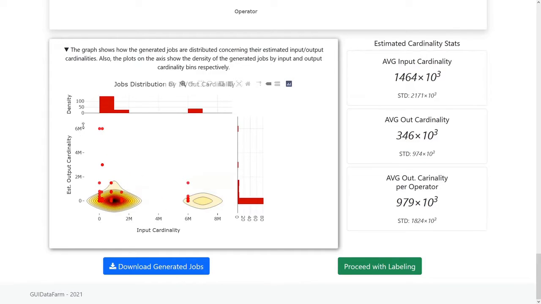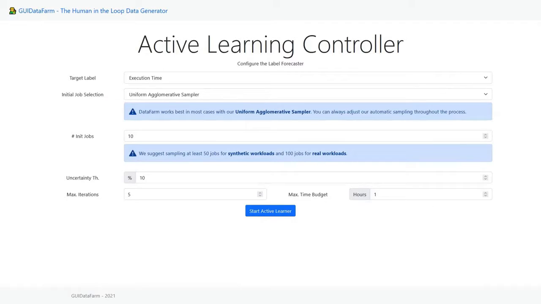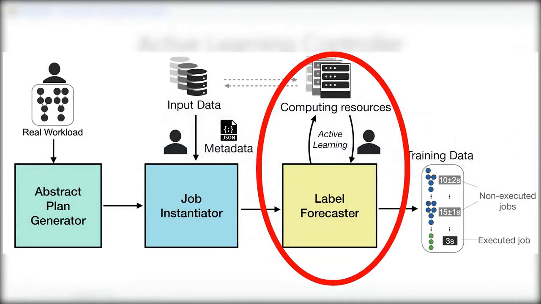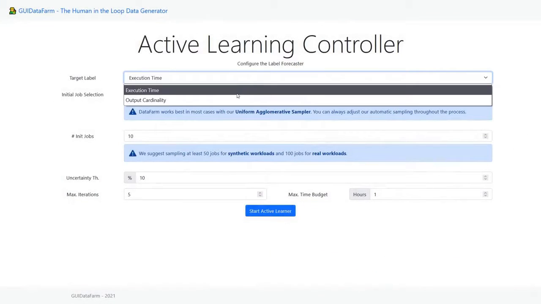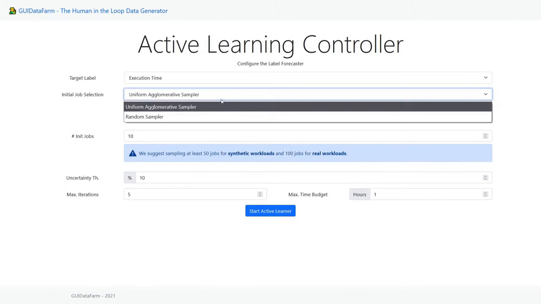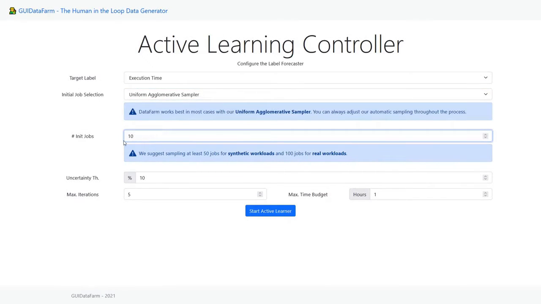At this point, if we only need a benchmark for our data management systems, we can stop here, downloading the set of generated jobs. If instead we need labeled jobs, for instance for an ML-based query optimizer, then we can proceed to the label forecaster. First we select the target label, execution time. Then we select our initial job sampler. Then we adjust the number of initial jobs that we execute, the uncertainty threshold for early stopping, the max iterations, and the max time budget.